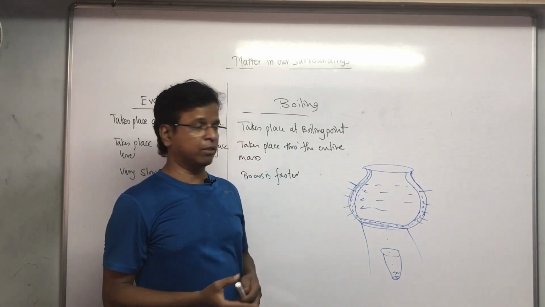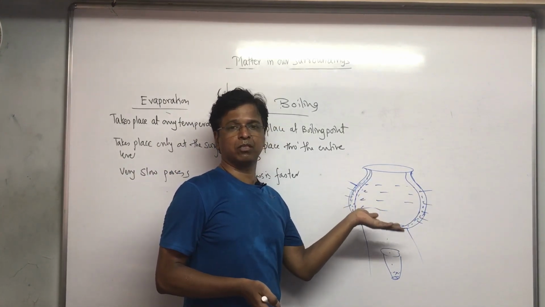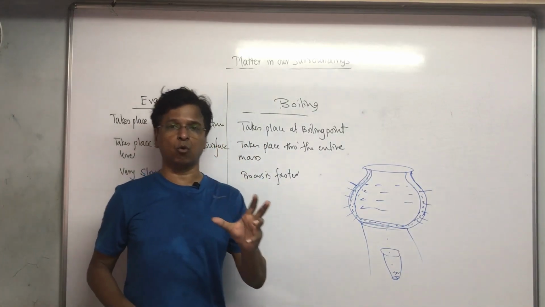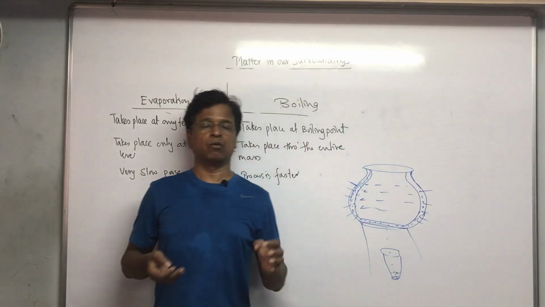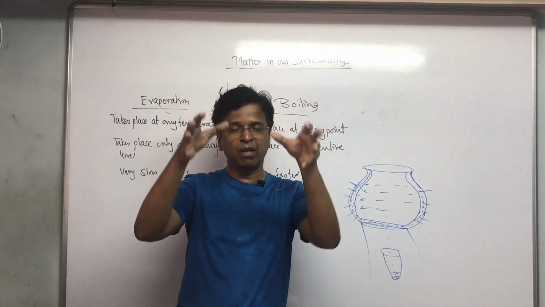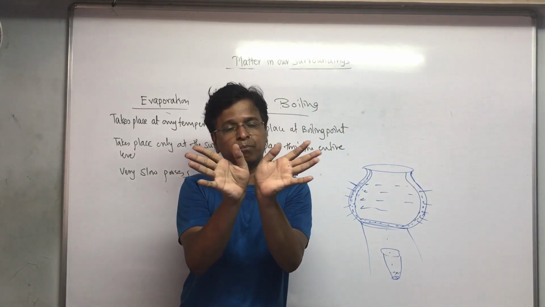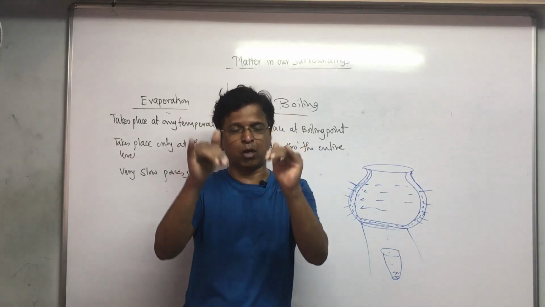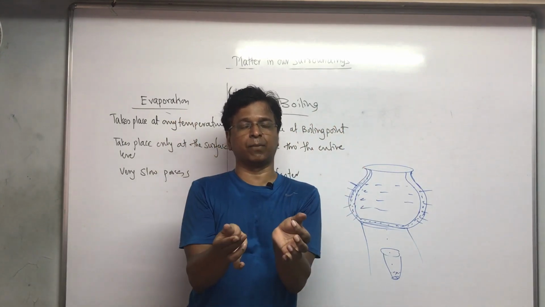And when it absorbs heat from this water, that means the water in the pot is getting cooled. That's why earthen pots normally give you cold water. The reason behind it is that when you fill the pot with water, the water enters into the pores of the walls of the pot.